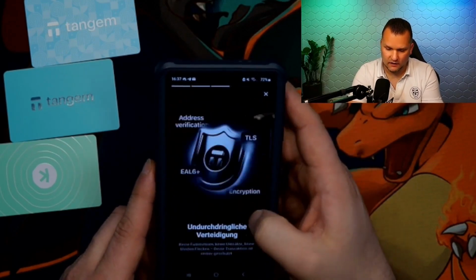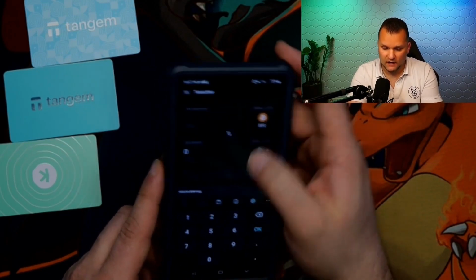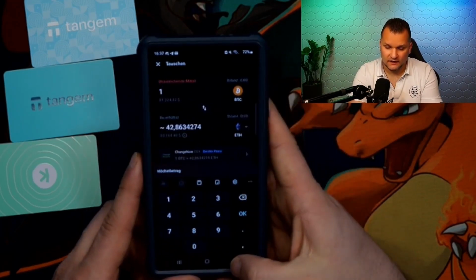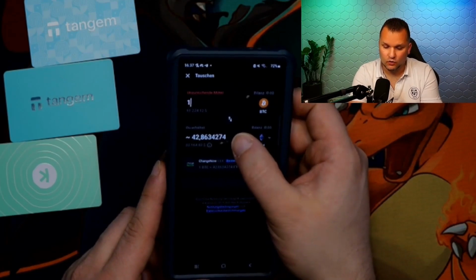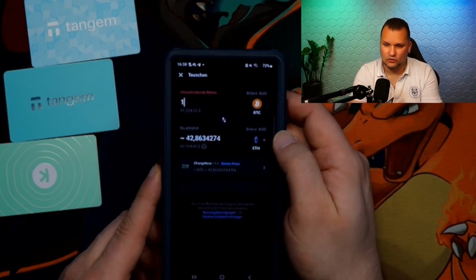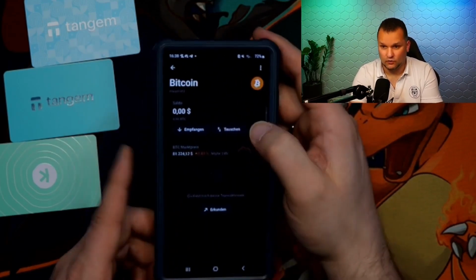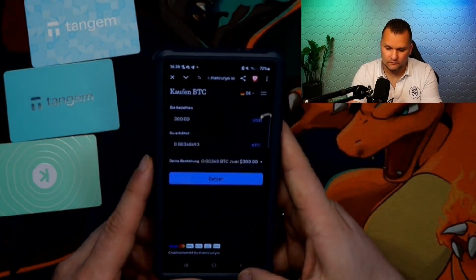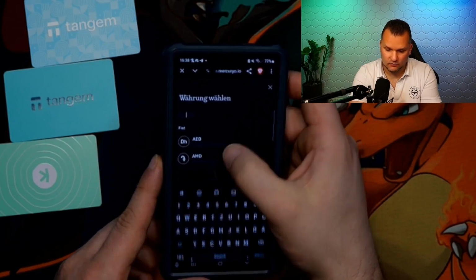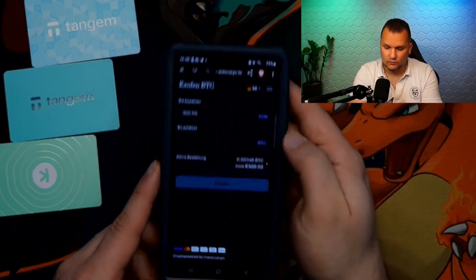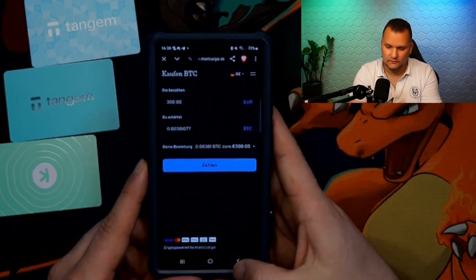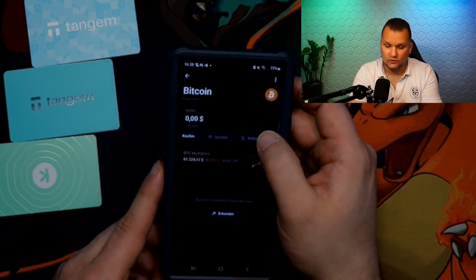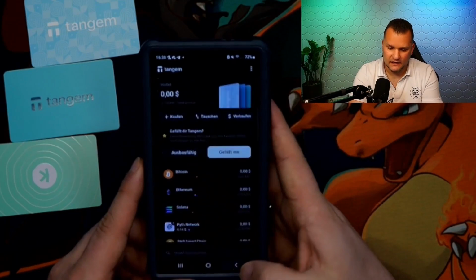As we can see, you get everything explained again on how it all works. And you can, for example, exchange your Bitcoin for a few Ether if you had them here. Everything is calculated, you have a small fee, and you also get the best displayed price here. So you can swap here, receive to hold, you can swap here, but you can also easily buy here if you're up for it, for example. For $300, which you then need to convert to euros, and then you can easily, for example, buy Bitcoin through your Tangem. So you see, it's an all-in-one app, and then of course, send if we have some, or sell, for example. Then into USDT, then we can send the USDT.